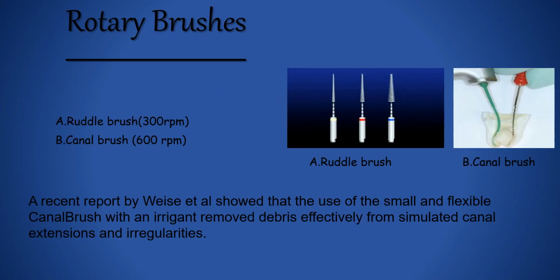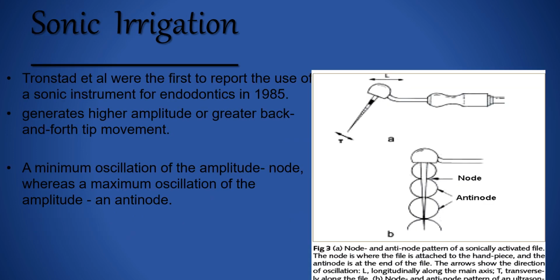Machine assisted activation: rotary brushes, Ruddle brush, canal brush. A recent report by Weise et al. showed that the use of the small and flexible canal brush with the irrigant removed debris effectively from simulated canal extensions and irregularities. Sonic irrigation.